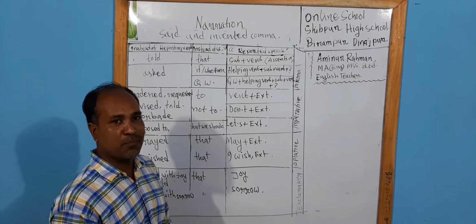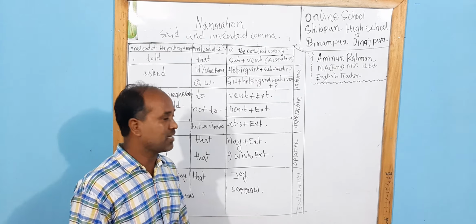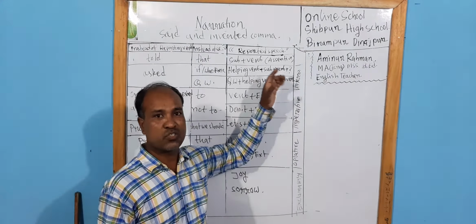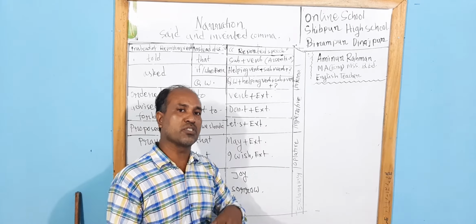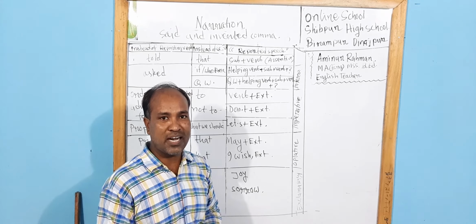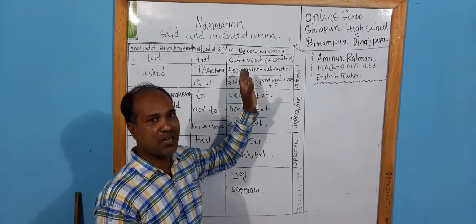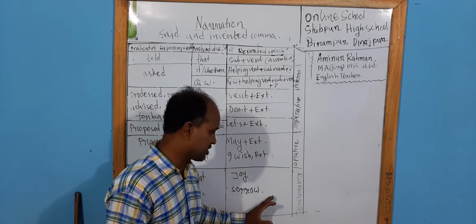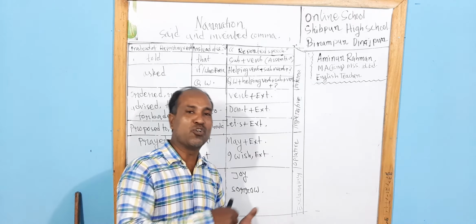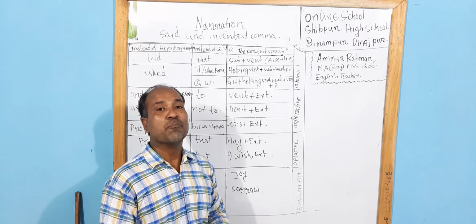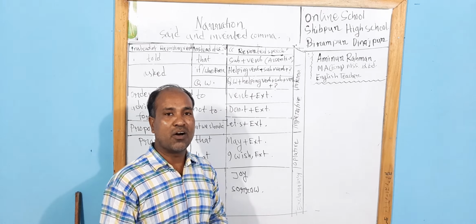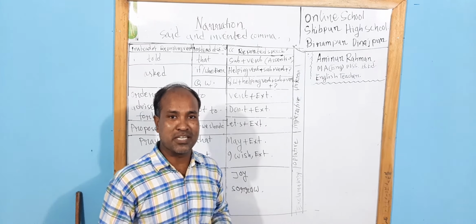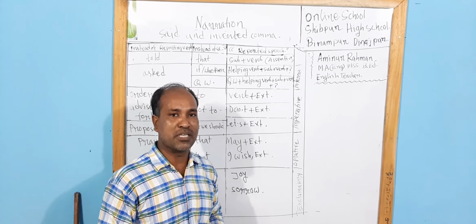And another very important word I want to say: no sentences will remain except assertive sentence. All the sentences will be converted or transformed into assertive sentence. So in assertive sentence, of course, there will be the subject and verb. If the sentence is interrogative, imperative, optative, or exclamatory, we have to transform it into assertive sentence, because no sentences will be left in indirect speech without being assertive sentence.